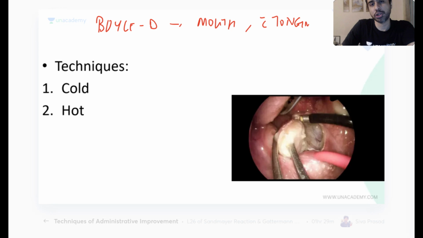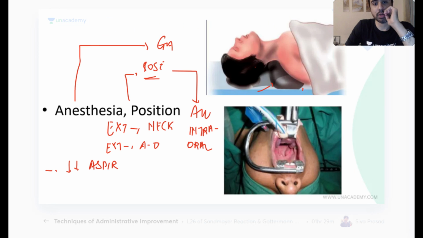So the tongue gets pushed up and the mouth is open and you can see the teeth in between. Okay, so this is the mouth gag, this is the tongue guard. It's going to push the tongue up. And then you look inside.